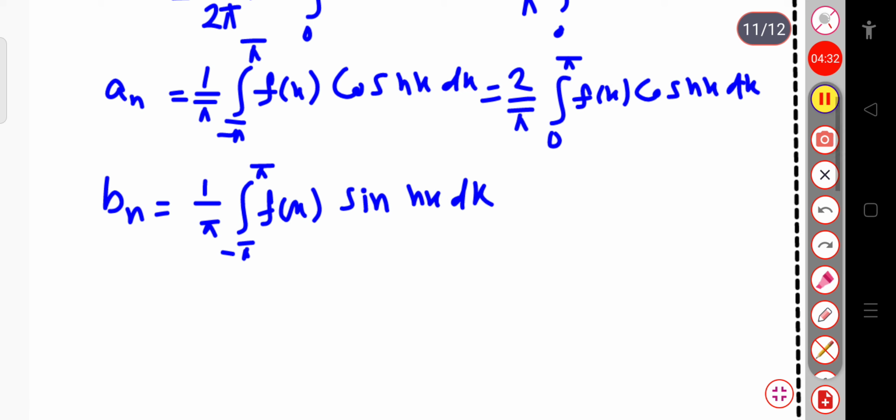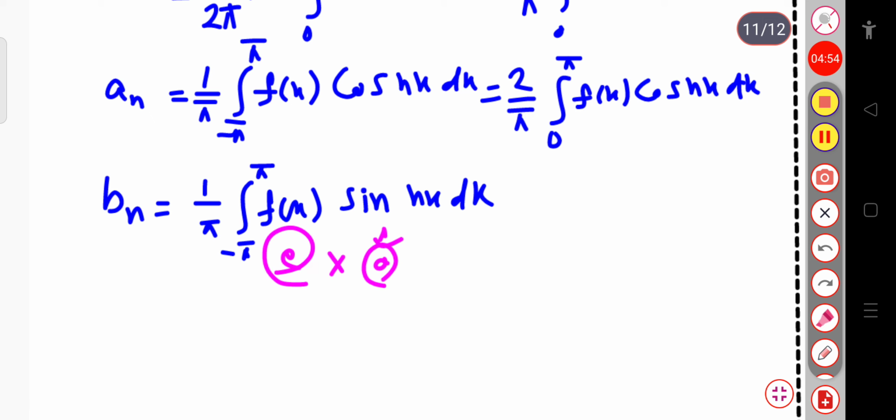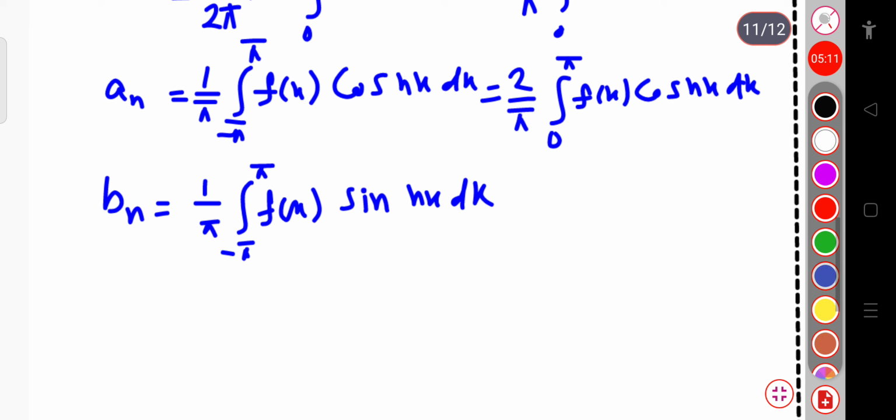Here, this f of x, we are considering the even function. It is the even function, but the sine function is always an odd function. We have discussed this briefly in the previous video, so I am not going into further detail. Since the sine function is an odd function, when you multiply an even function with an odd function, you will get an odd function. So now you have to integrate the odd function with respect to dx. When you integrate the odd function, you will get the result 0. So this value goes to 0, and this term 1 by pi into 0 goes to 0.